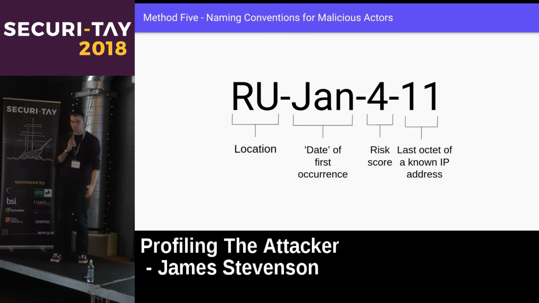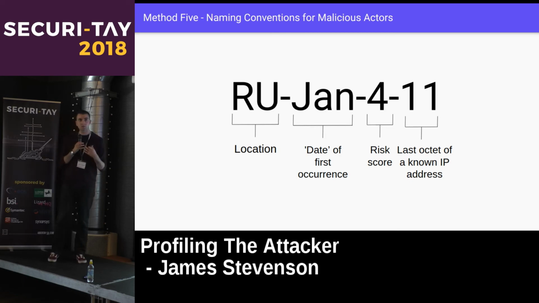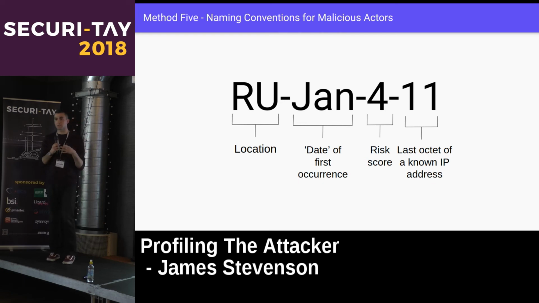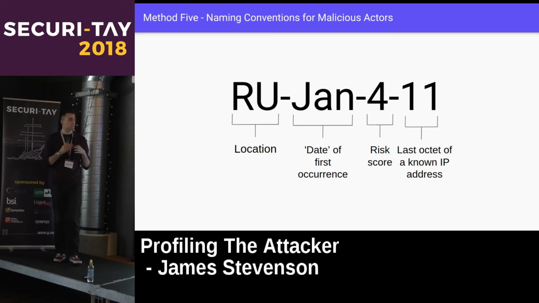So moving on to the final method for offender profiling. This is method 5, when really it could be called method 0.5, because instead of looking at offender profiling, it looks at offender categorizing. It asks, can we create a subunique naming convention for these malicious actors that we can instantly glean information from? It does that by breaking these naming conventions into 4 main areas.